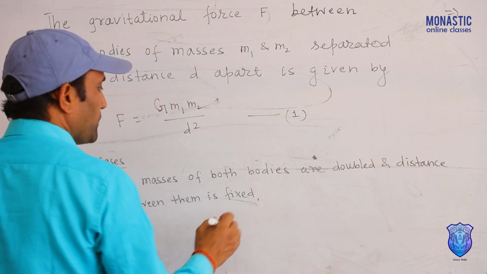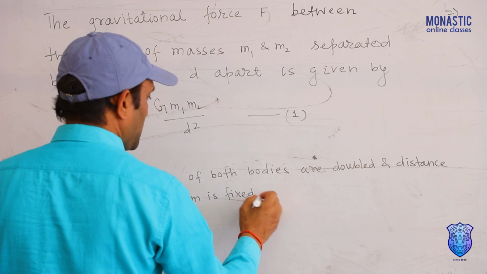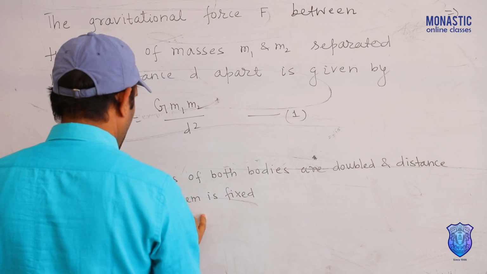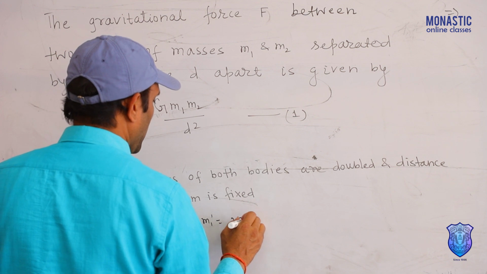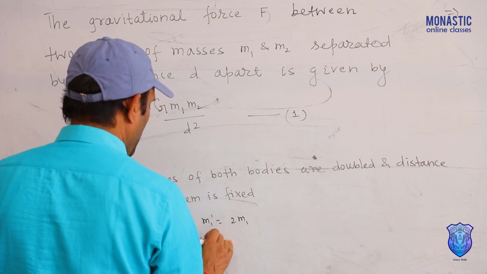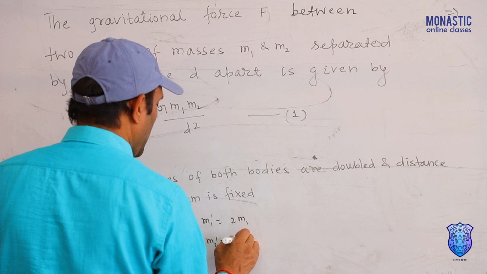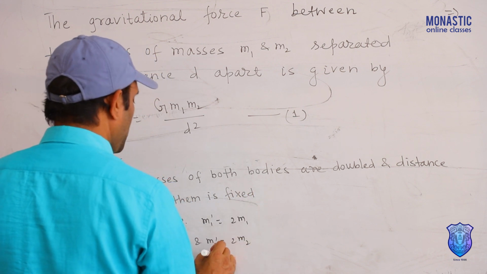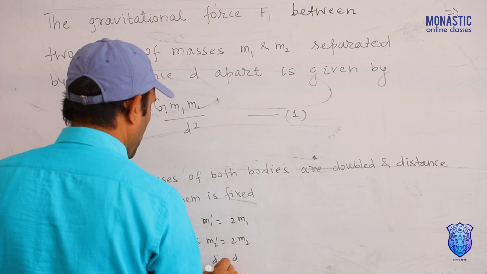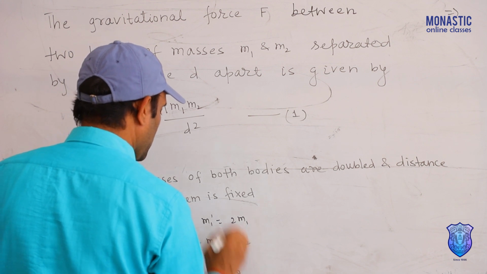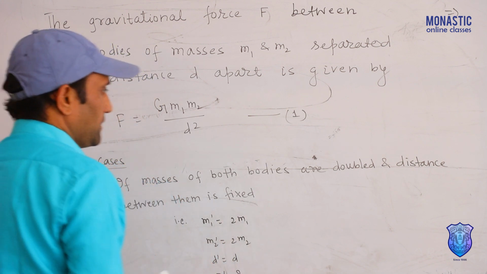If masses of both bodies are double and distance between them is fixed, it means that m1 dash equals 2m1 and m2 dash equals 2m2, and distance between them is fixed, d dash equals d. So what will be the new gravitational force? F dash equals what?